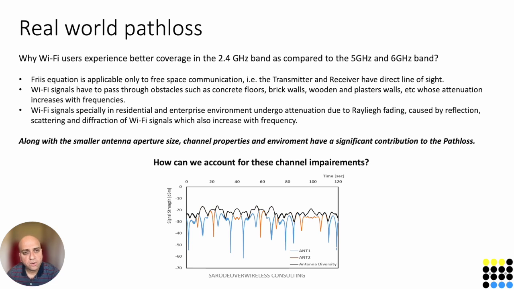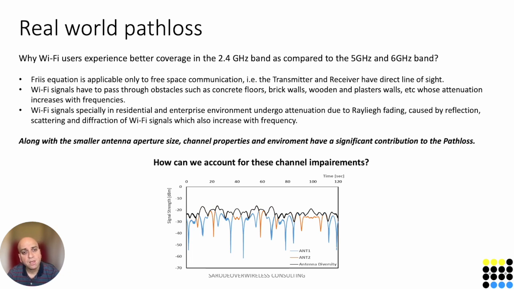So let us now try to understand the real world implications of path loss. Any Wi-Fi user would tell you that they experience better coverage in the 2.4 gigahertz band as compared to the 5 and 6 gigahertz bands. We have discussed the impact of the antenna aperture on the path loss, which is valid for free space, but we are never using Wi-Fi or any wireless technology in free space.